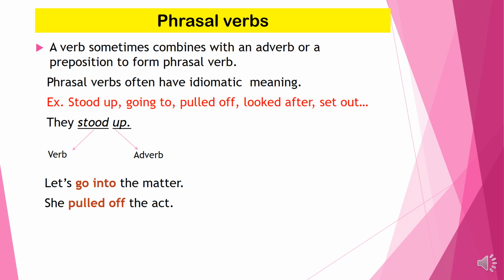Let me explain in sentences. They stood up. Here stood is verb and up denotes an adverb. Here the phrasal verb, it is the combination of verb and adverb. Next sentence. Let's go into the matter. Here go is the verb and into is preposition. Verb plus preposition. Okay, what's the meaning? Going to discuss in detail.